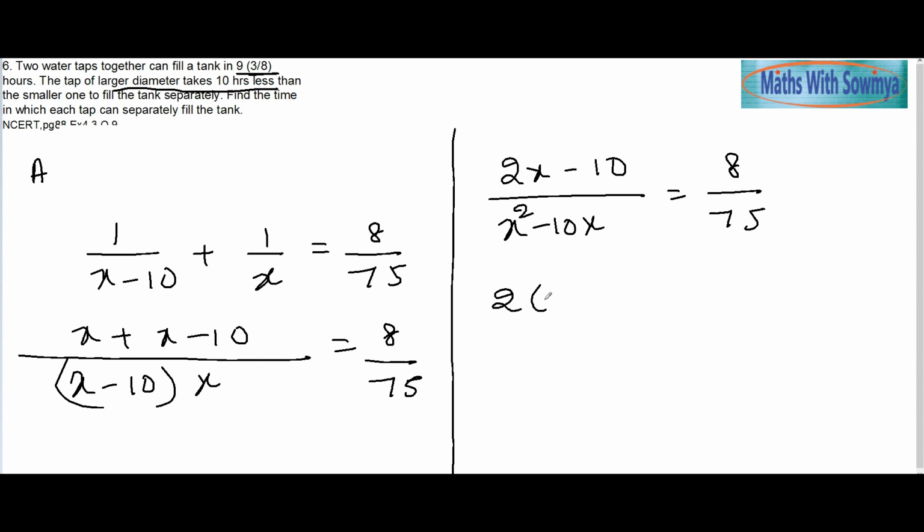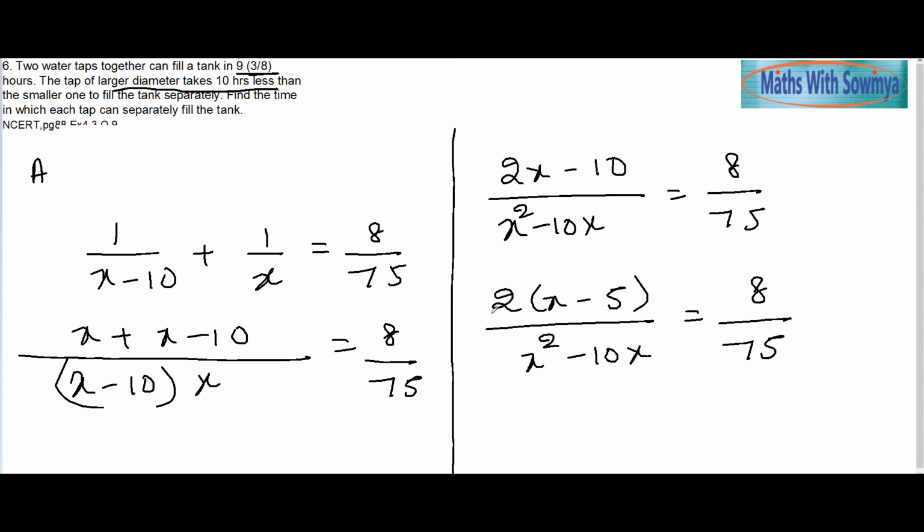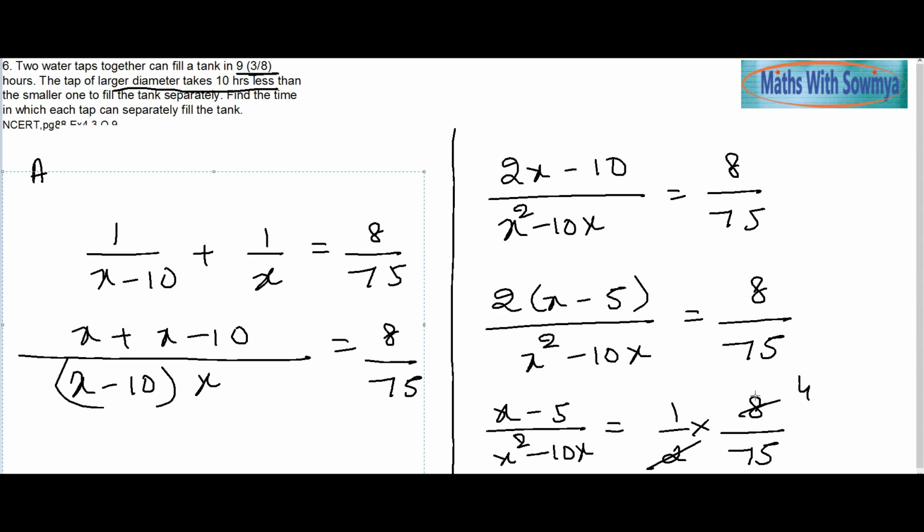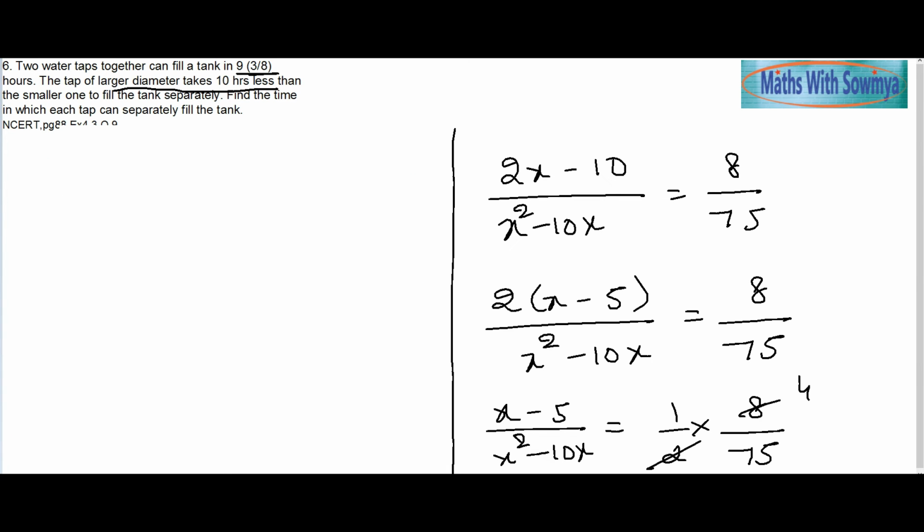Here 2 can be taken as a common factor. x square minus 10x, 8 by 75. 2 and 8 we can cancel. Now this is x minus 5 divided by x square minus 10x, this is 4 by 75.